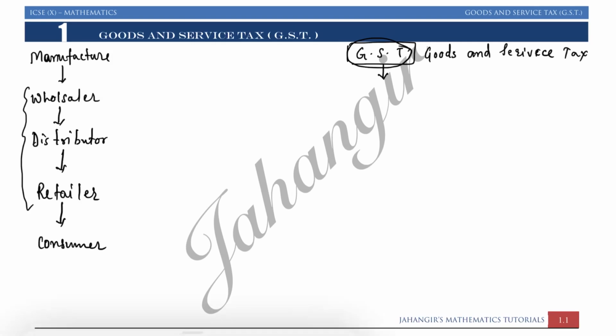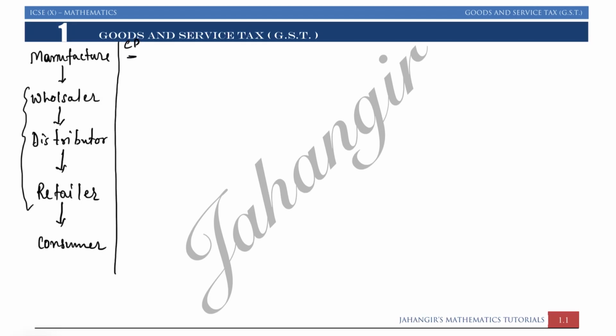Okay, let us see how it works. For that first we have to take an example. Let us say manufacturer makes a good, and CP of the manufacturer we don't know. Let us say manufacturer sells it at rupees 1000 to the wholesaler.